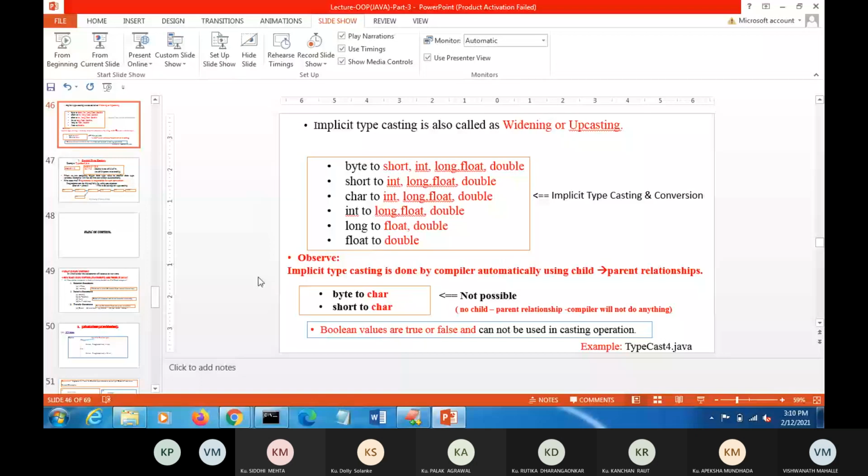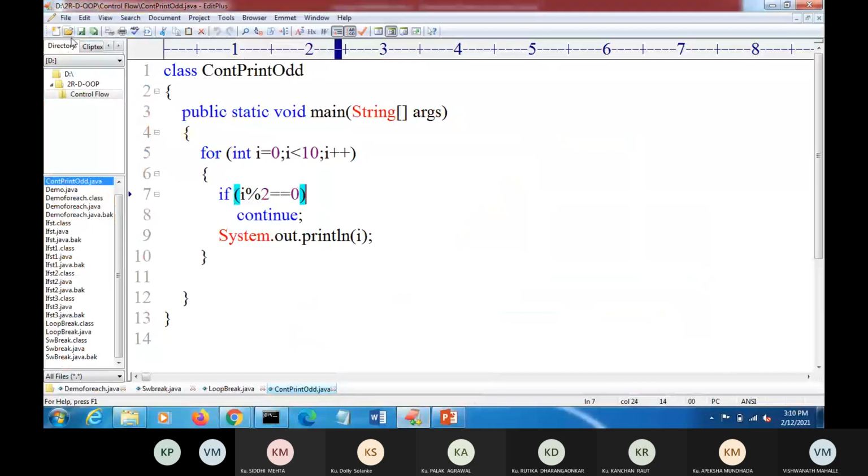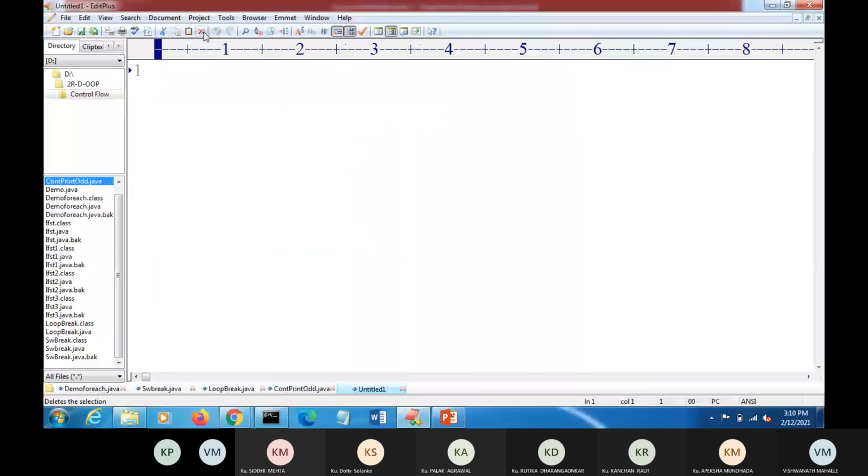Okay, so implicit typecasting is when we are assigning a smaller data type value to a bigger data type variable. For example, suppose I open one notepad here, normal text. Suppose I write here int x = 'a'. Okay, so I have written this statement in a Java program. Then suppose I write here System.out.println(x).